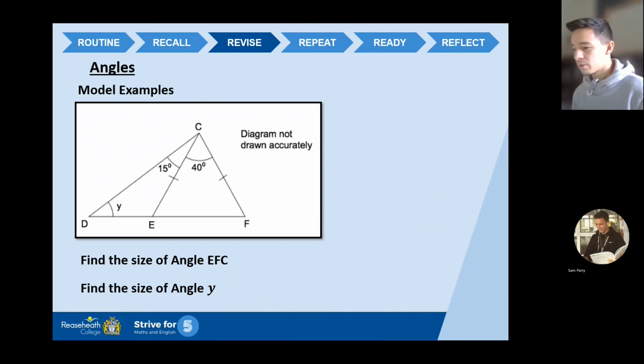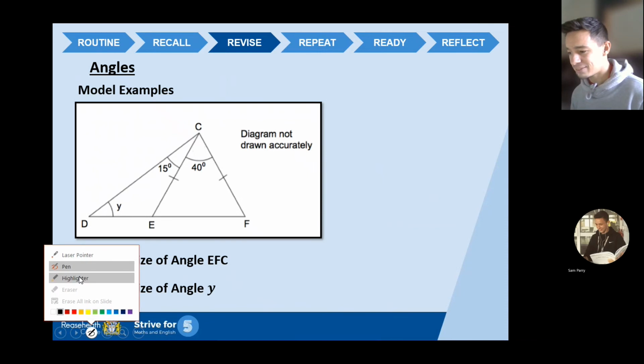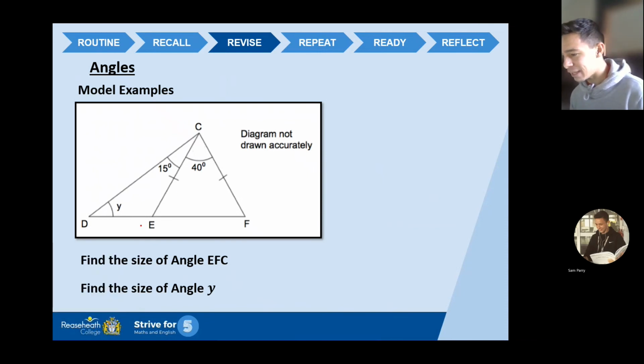Right, let's have a look. Let's read the question. Find the size of angle EFC. So there's E, there's F, there's C. Right, so EFC. So I need to work out this angle, okay? So what I'm going to do, now I know what angle I need, I'm going to get rid of the lines there. There we go. That's the angle I need in this bottom corner. Right. We need to identify what we've got here.